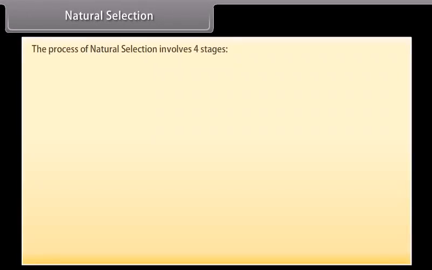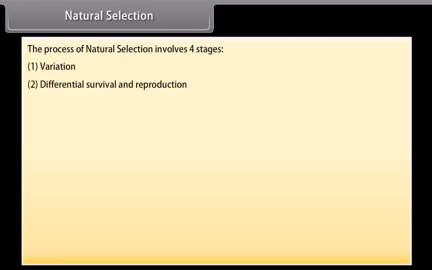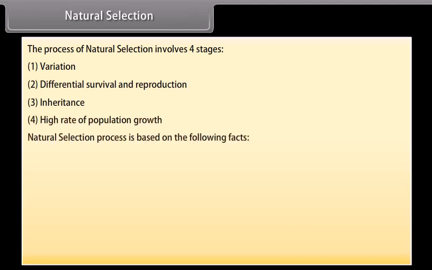Natural selection. The process of natural selection involves 4 stages: variation, inheritance, high rate of population growth, and differential survival and reproduction. The natural selection process is based on the following facts. Natural resources are limited. Population sizes are stable.